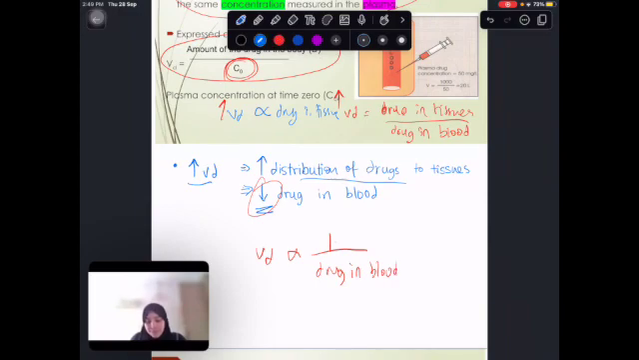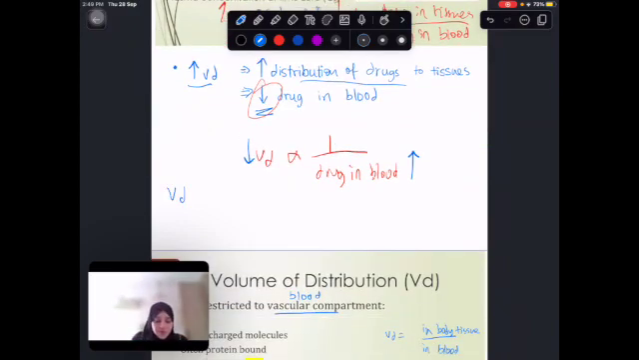Meaning, if the drug in the blood is more, or most of the drug is in the blood, the VD will decrease. This is very self-explanatory. We have taken it from the formula. Let's say VD is going to be over 1 because obviously the VD is not divided over anything. And as we mentioned, it's going to be drug in tissues over drug in blood. Okay? If drug in tissues increases, VD increases automatically.